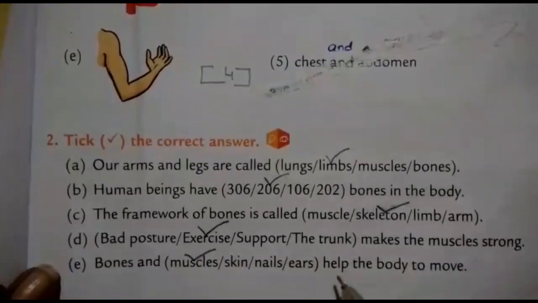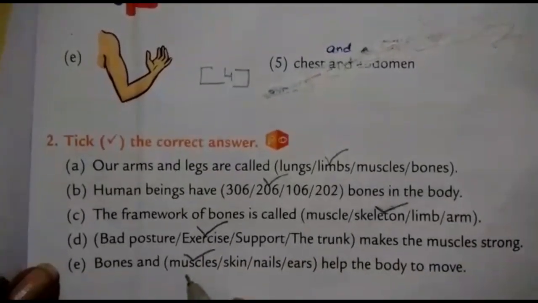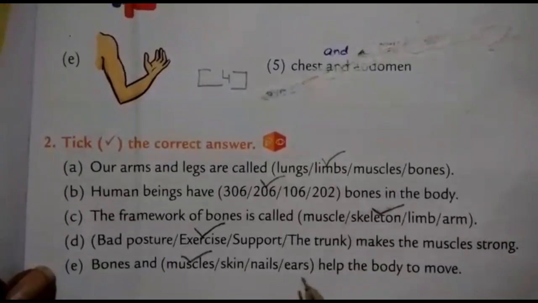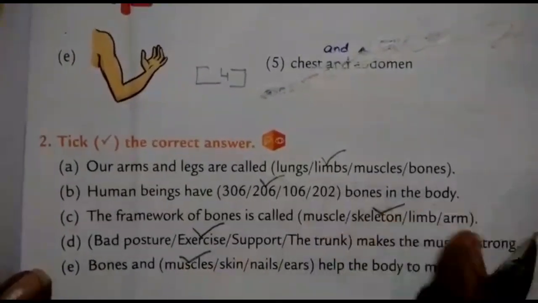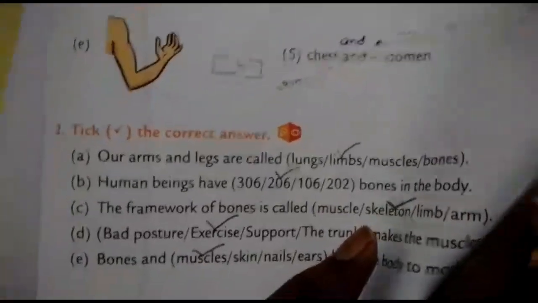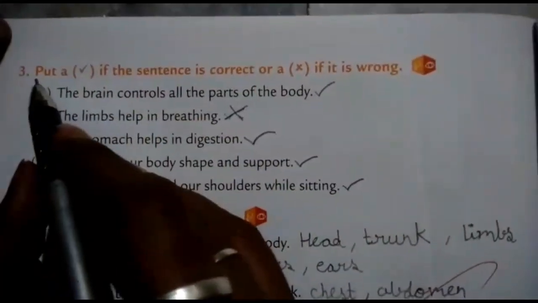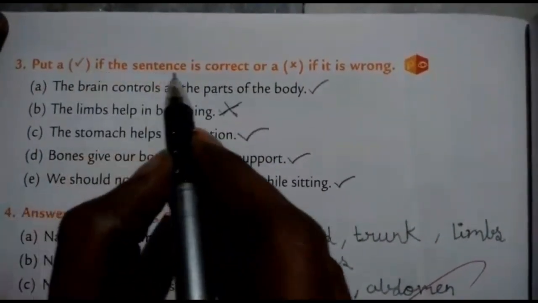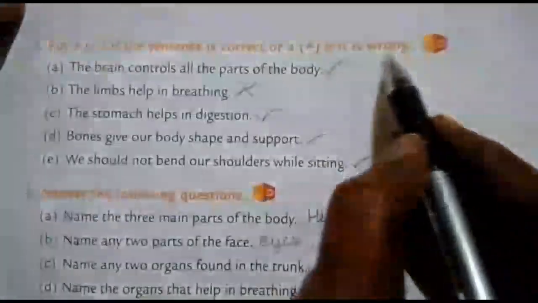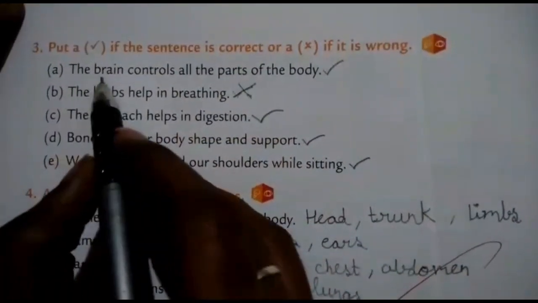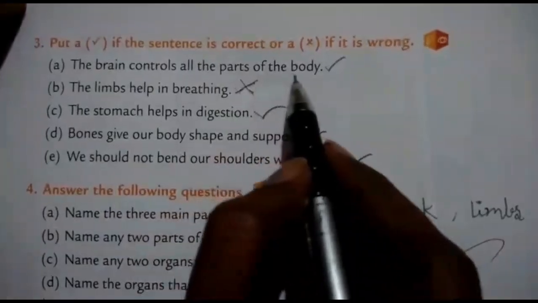Bones and dash help the body to move. Muscles, skin, nails, ears, muscles. Next page. Third one. Put a tick mark if the sentence is correct or a cross if it is wrong. First one. The brain controls all the parts of the body.